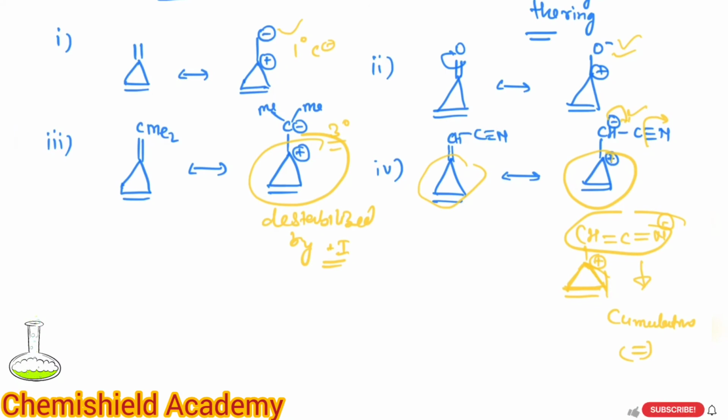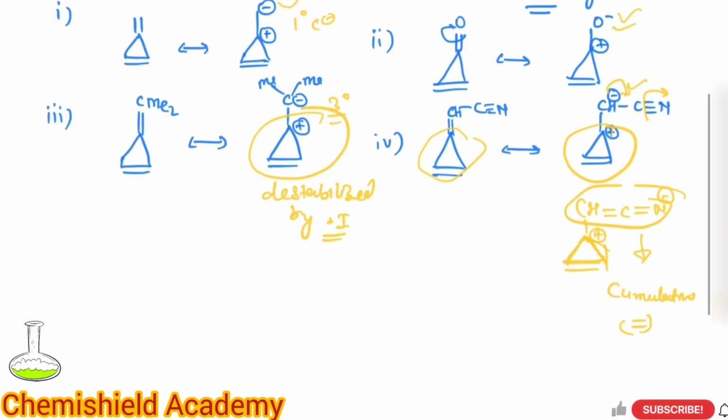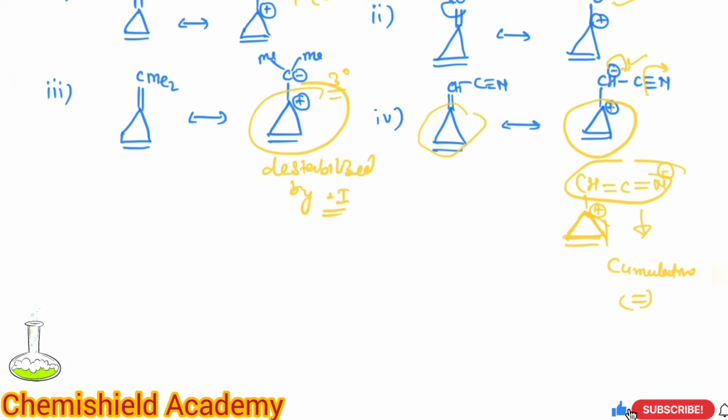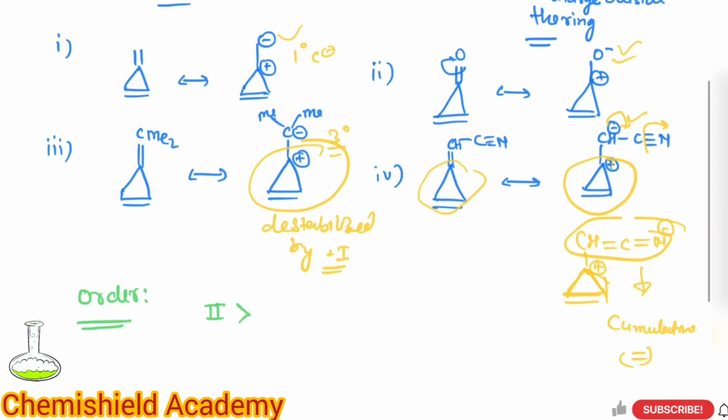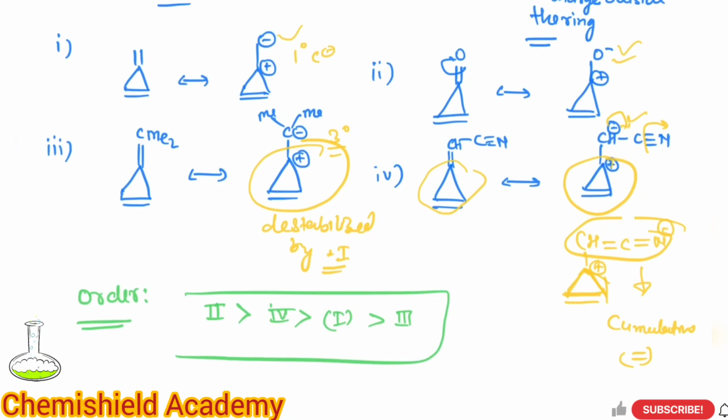Alright, so now we have all the possibilities in front of us and we can draw the final outcome, what will be the order. So the final order: most stable will be the second one, then next will be the fourth one, then next will be the first one, because the third one is the least stable. Why? Because it is not only not getting stabilized, it is destabilized. So this will be the final order.